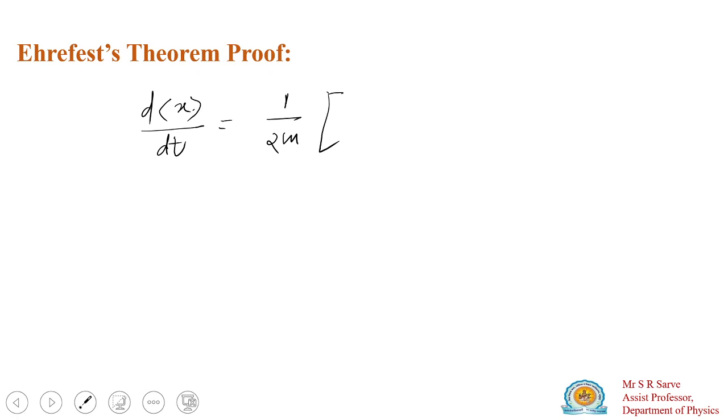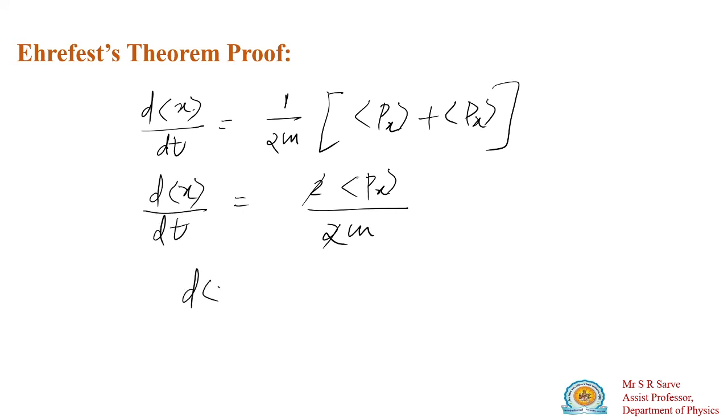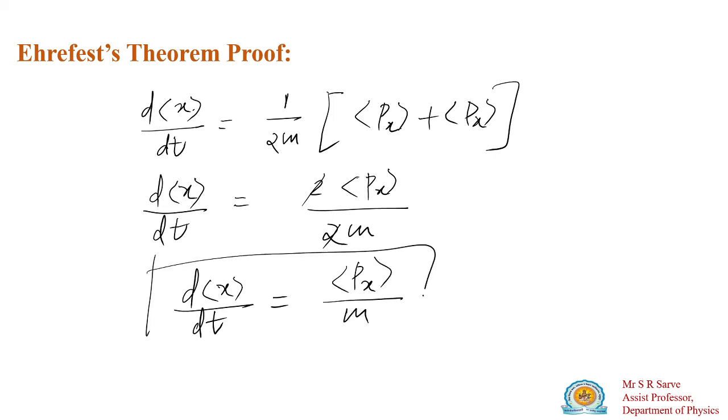So this will be the expectation value of momentum plus the expectation value of momentum, which is 2 times the expectation value of momentum divided by twice m. The 2 will cancel. So from this equation, if you differentiate the expectation value of the position coordinate with respect to time, we get the expectation value of momentum divided by mass. So this is the proof for the first part of the Ehrenfest theorem.